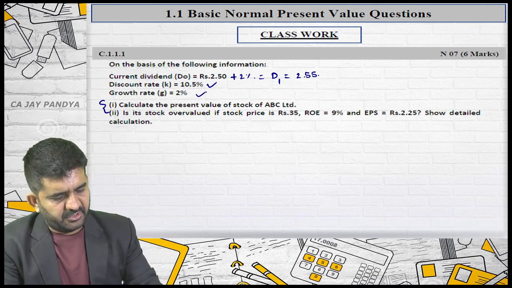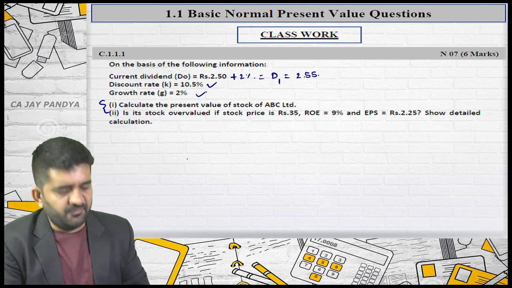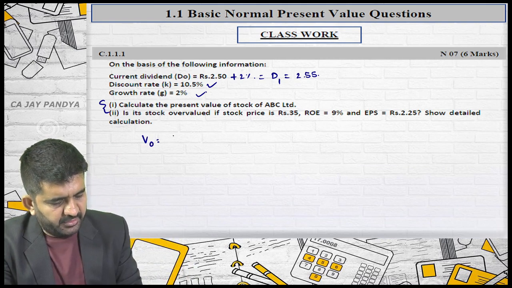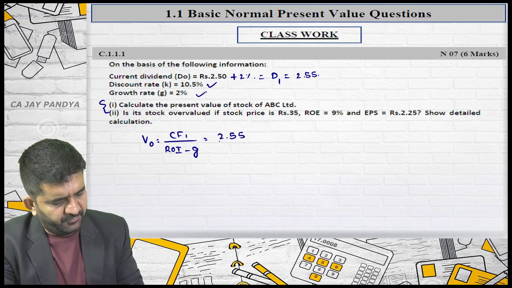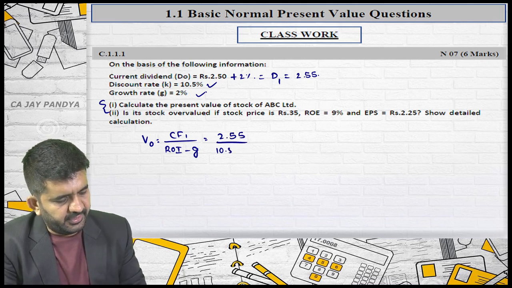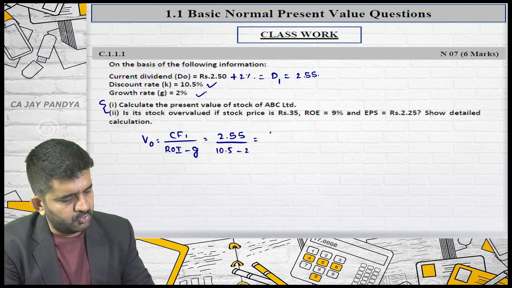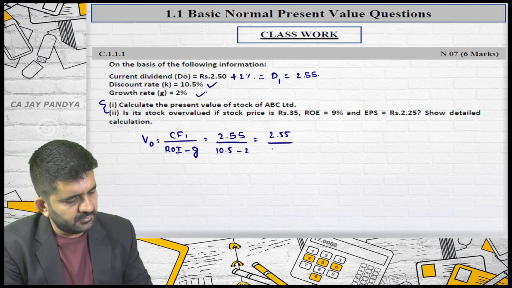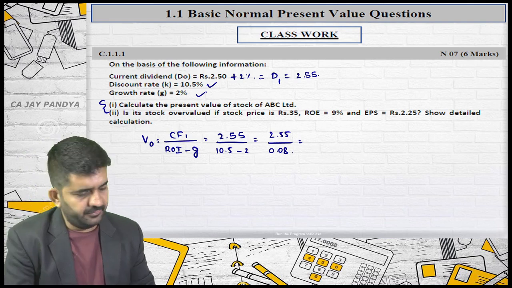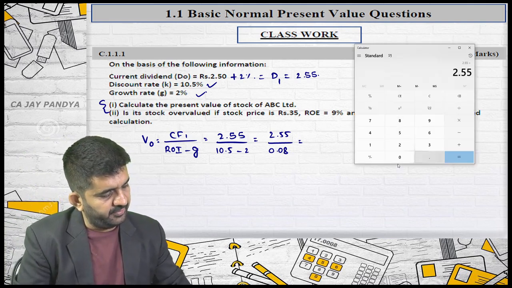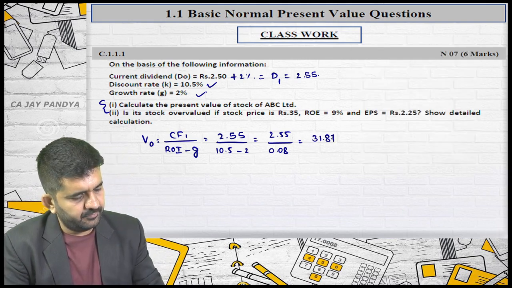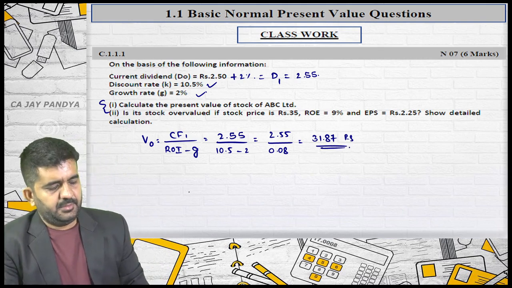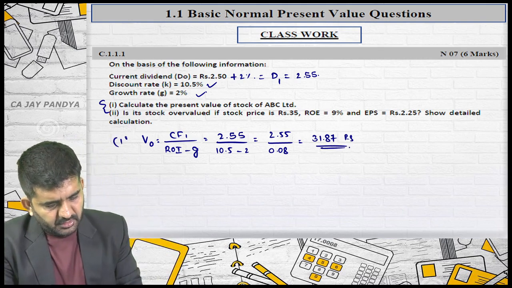This is the discount rate and this is the growth rate. I can use that infinite cash flow model. Value as on today is cash flow of first year divided by rate of interest minus G. It is 2.55 divided by 10.5 percent minus 2, so 2.55 divided by 0.08. It is 31.87. This is answer number 1.